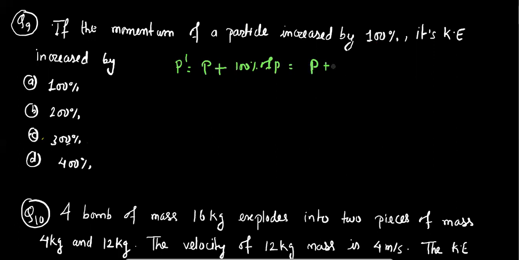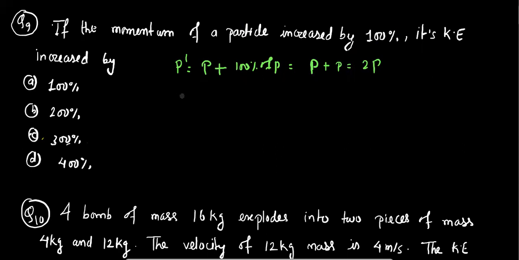So p plus 100 by 100 times p, that means once again p. So the new momentum becomes twice of p, 2 times the initial momentum.